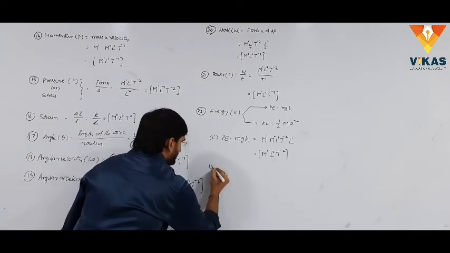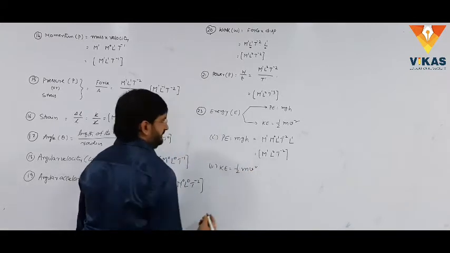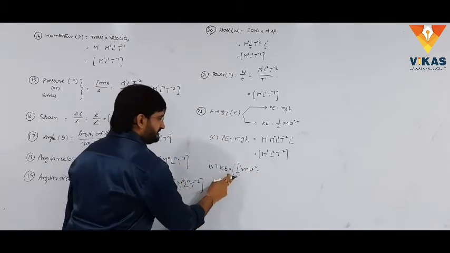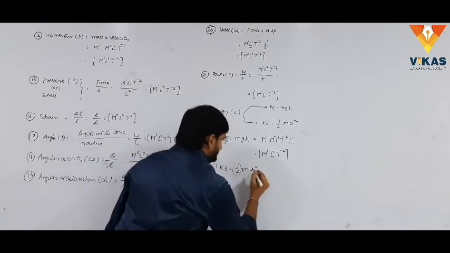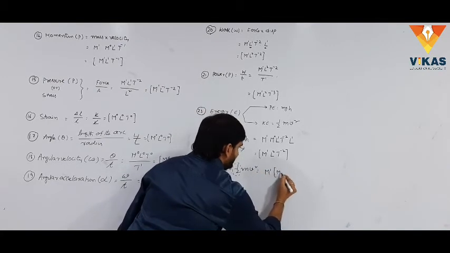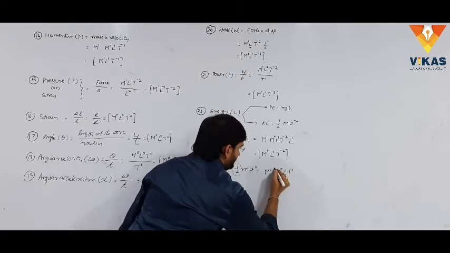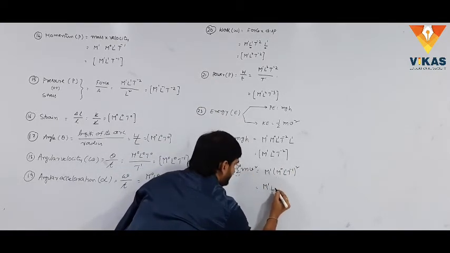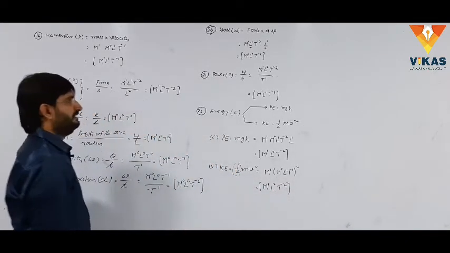One more, the kinetic energy. What is the formula for kinetic energy? It is half mv square. Half is a constant. Constants don't show any dimensions. The dimensional formula for a constant is M power 0, L power 0, T power 0. But leave it. The mass is M power 1. And velocity is there. The dimensional formula for velocity is M power 0, L power 1, T power minus 1, whole square, since it is v square. Simply, it is M power 1, L square, T power minus 2. Therefore, this is the dimensional formula for kinetic energy.